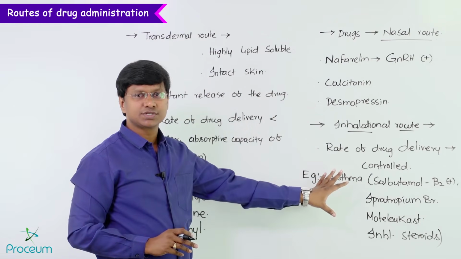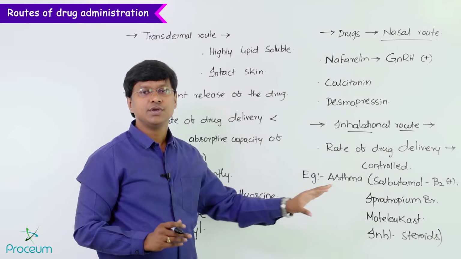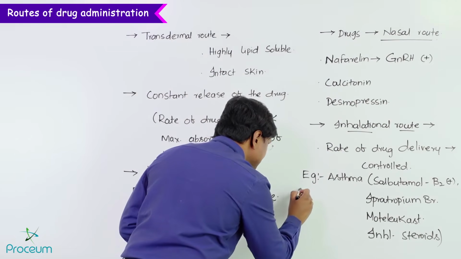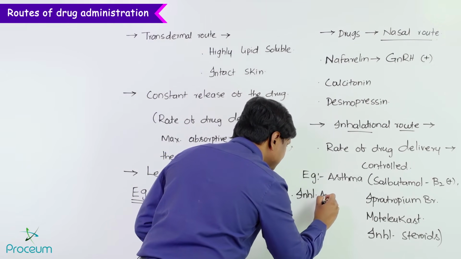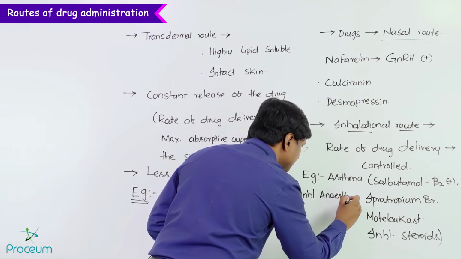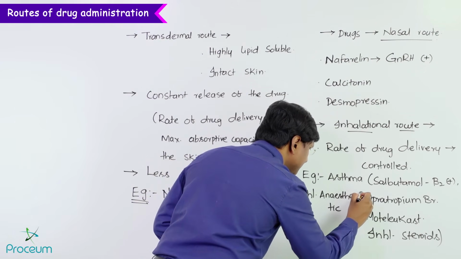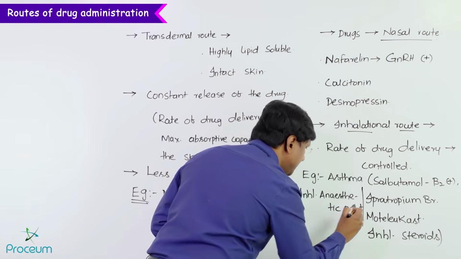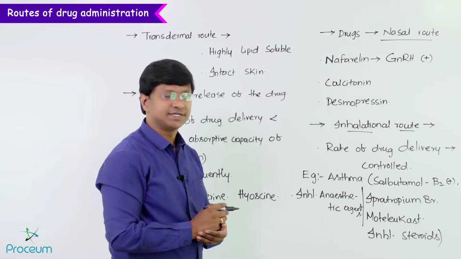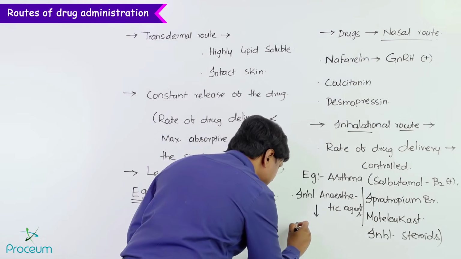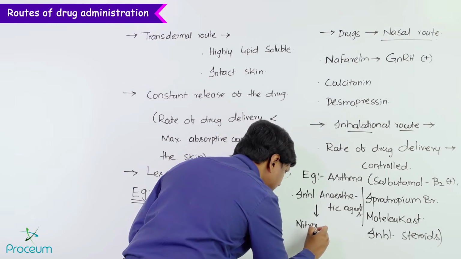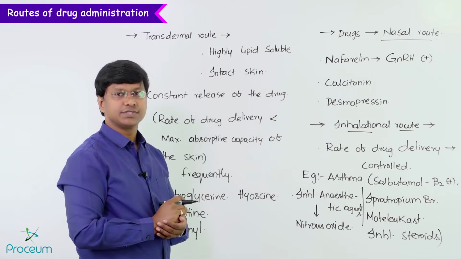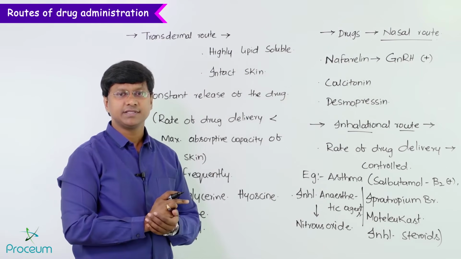Now, apart from these drugs, we have some more drugs which are given via the inhalational route. So we have what are called the inhalational anesthetic agents. The example is nitrous oxide. So these are the drugs which are administered via the inhalational route.